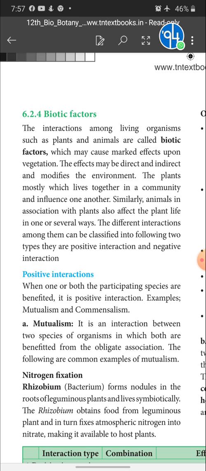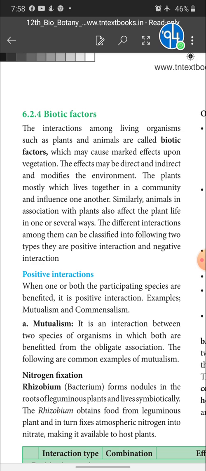So, what is meant by biotic factors? The interaction among living organisms such as plants and animals are called biotic factors, which may cause a marked effect upon the vegetation. The effects may be direct and indirect and modify the environment. The plants mostly live together in a community and influence one another.